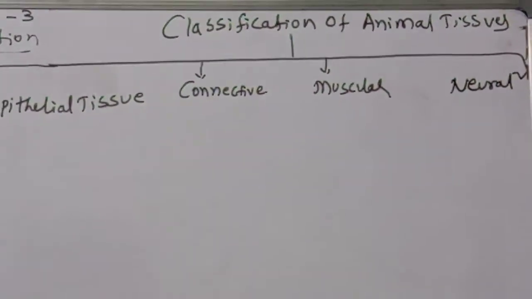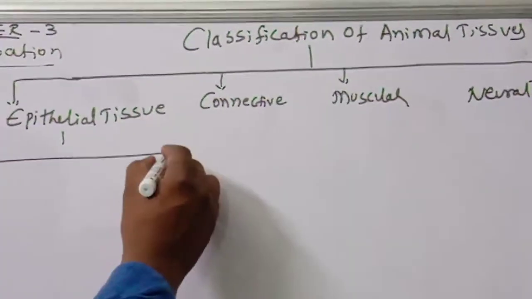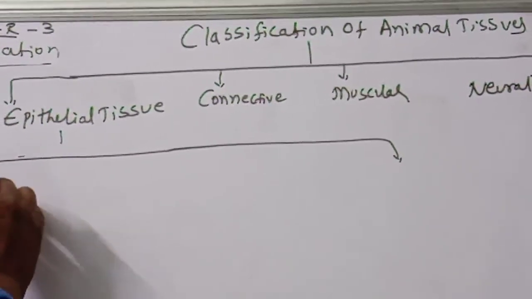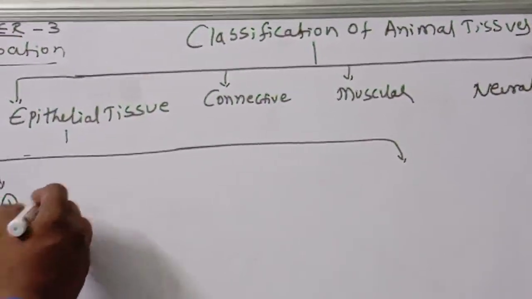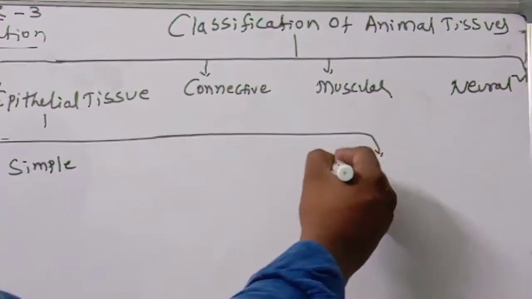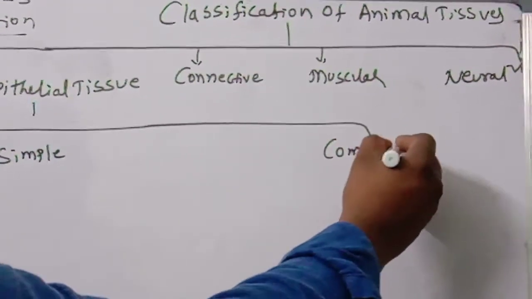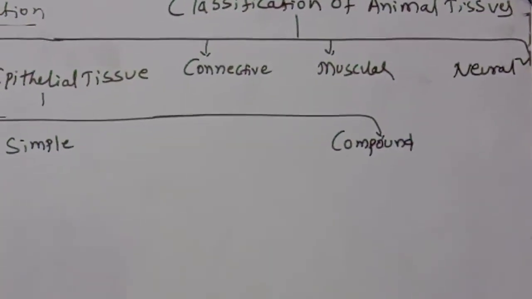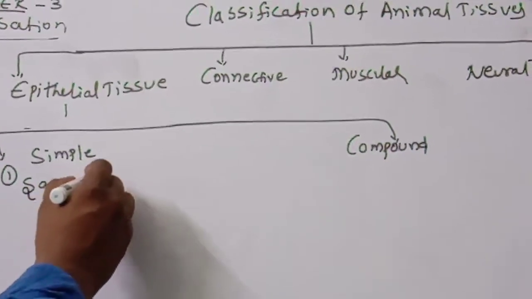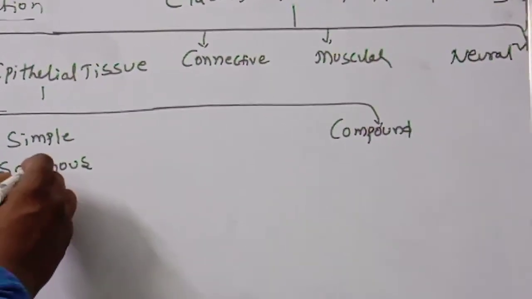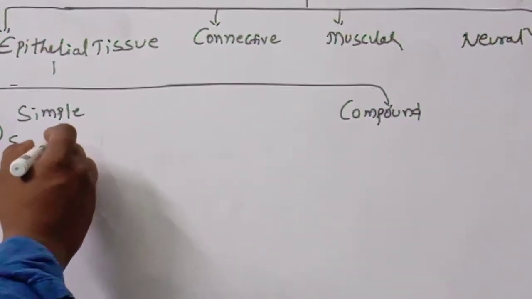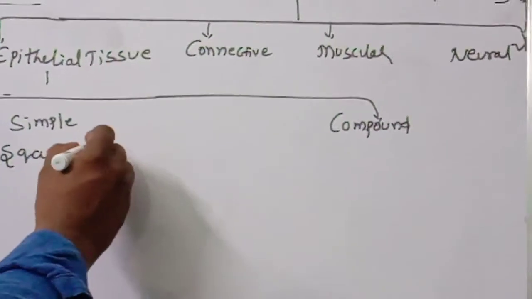So what about epithelial tissue? The epithelial tissue is again divided into two types. Number one, simple epithelial tissue. Number two, compound epithelial tissue. The simple type includes squamous. This point you should remember.